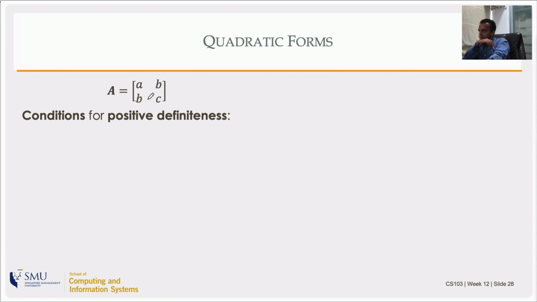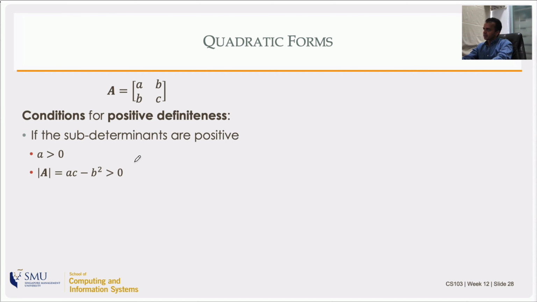Alright, let's take a real symmetric matrix, with entries a, b, and b, c. It is symmetric because of the b here, and they are all real numbers. And conditions for positive definite.